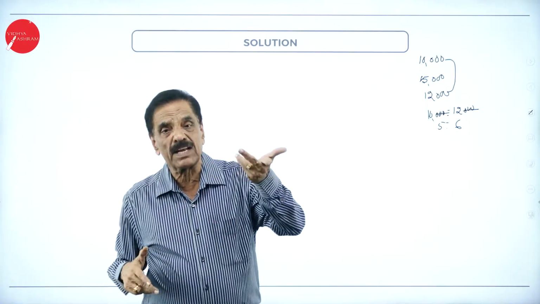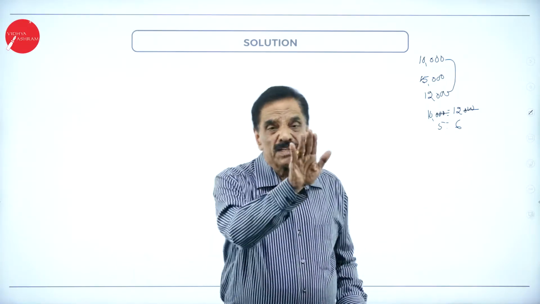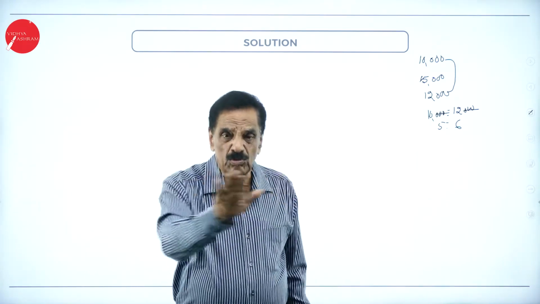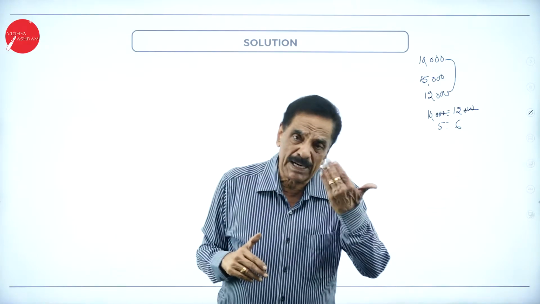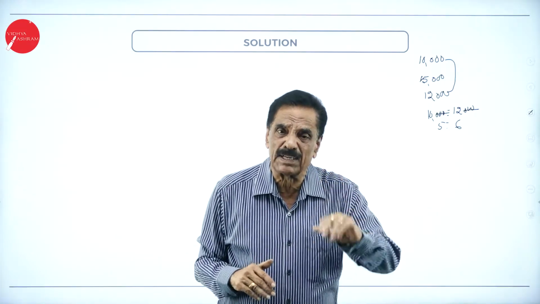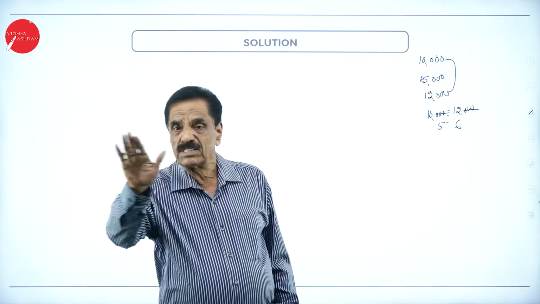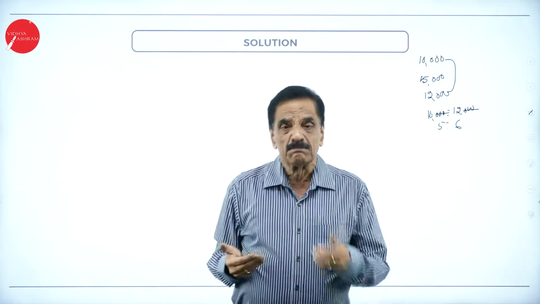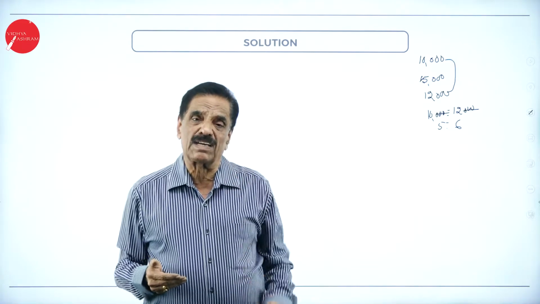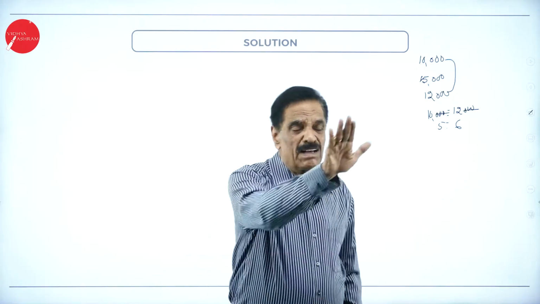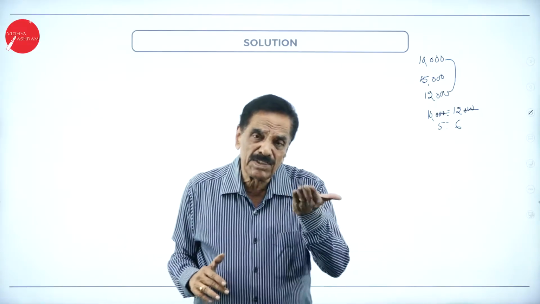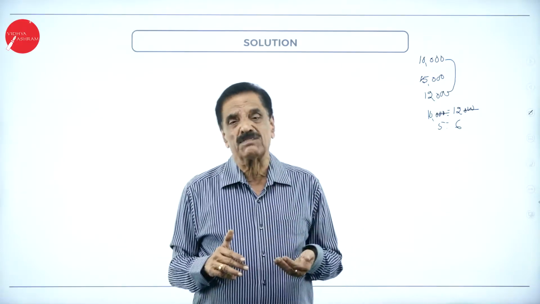Then the due entry for allotment including the premium: share allotment account debit to share capital and to share premium. Next entry, bank account debit to share allotment account. First call: share first call account debit to share capital account. When you receive the money, bank account debit to share first call account. Regarding the final call, share final call account debit to share capital account. When you receive the money, bank account debit to share final call account.